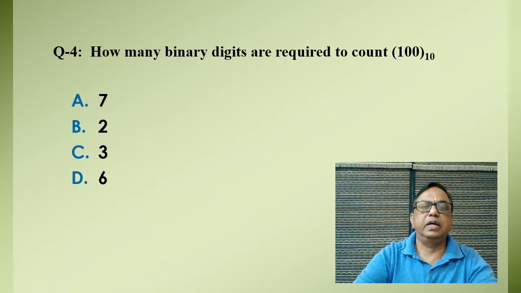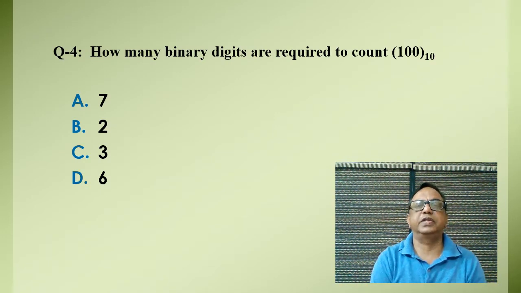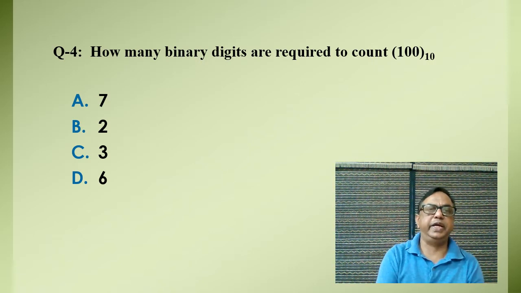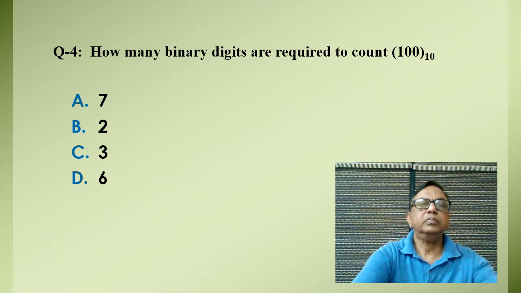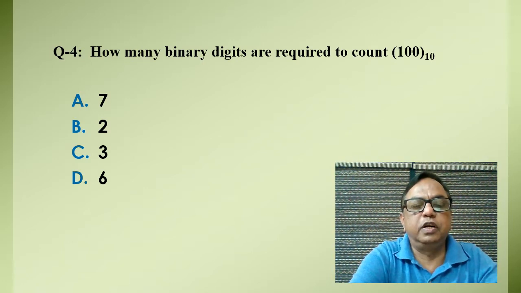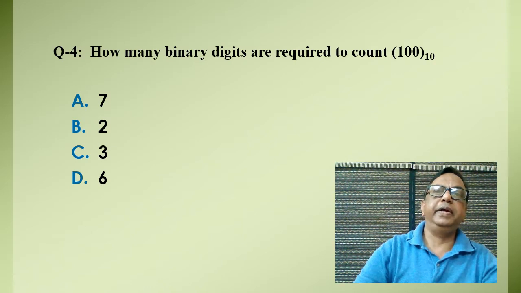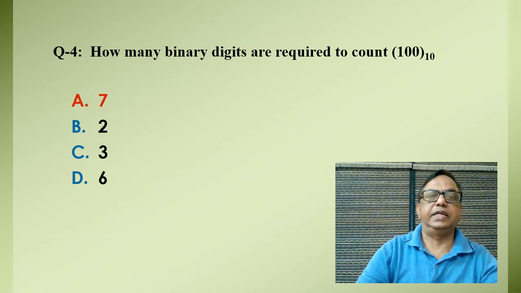The next question I have taken: how many binary bits are required to count 100 of decimal? This question is a bit tricky, but you can understand. 2 to the power 6 is equal to 64, so it will not be the answer. B and C will also not be the answer. 2 to the power 7 is equal to 128, so 100 can be written in binary as a string of 7 bits, so our answer will be A. Obviously it is A.